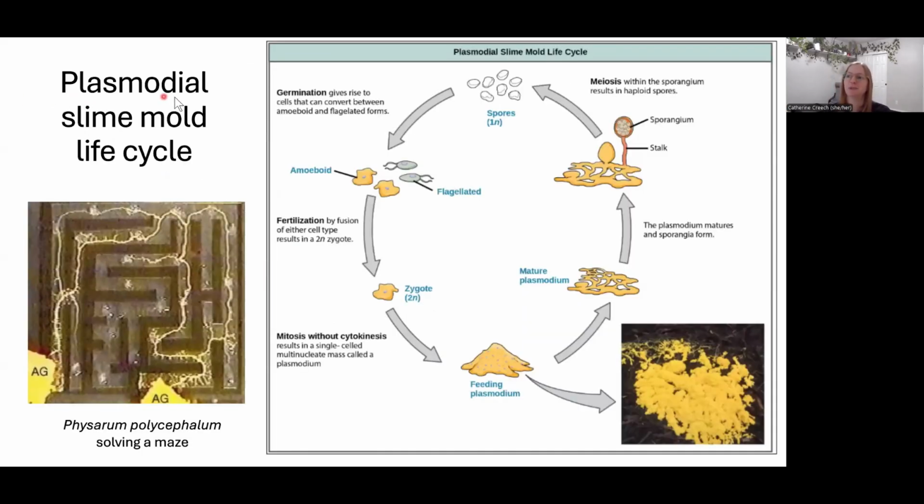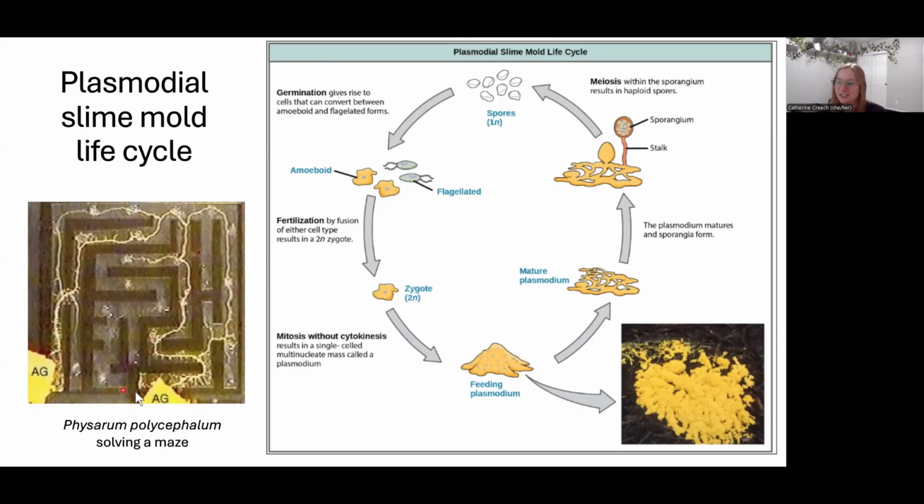So here's our beautiful slime mold. This is a Physarum, and it's showing you that it solved a maze. What they do is they put a food source on each side, and then they put this giant amoeba-like slime mold in it, and it projects its pseudopodia through, and it finds the fastest route to the food source, and it is smart, which is fun.